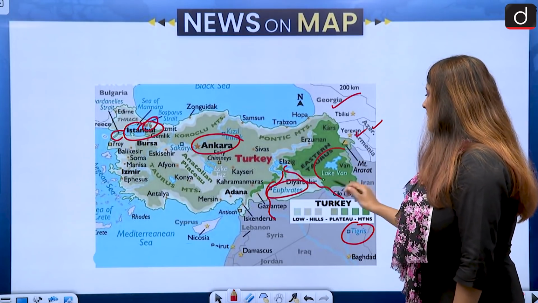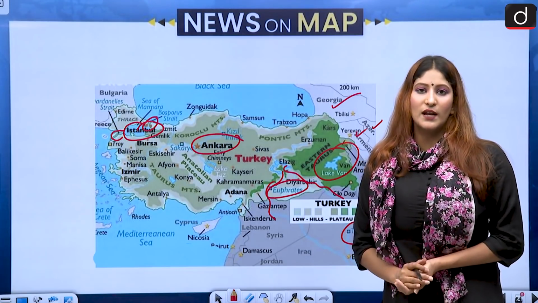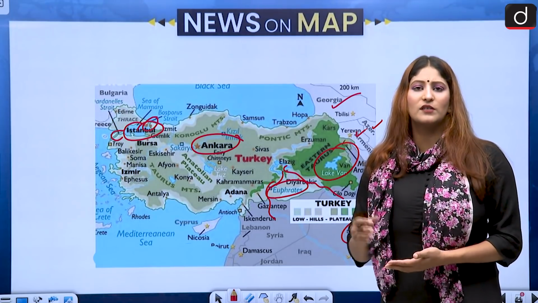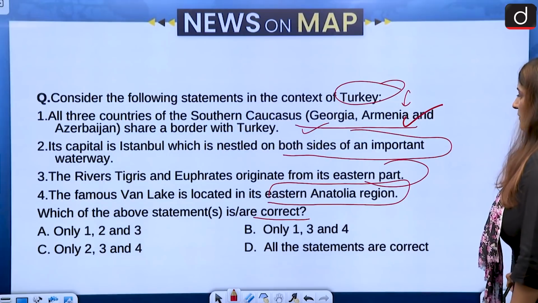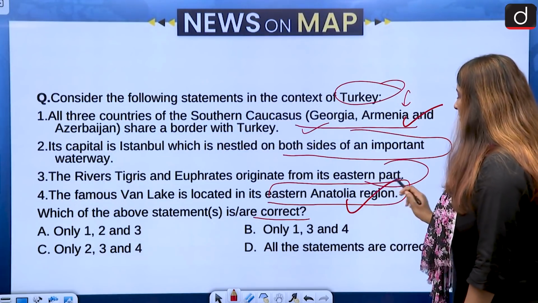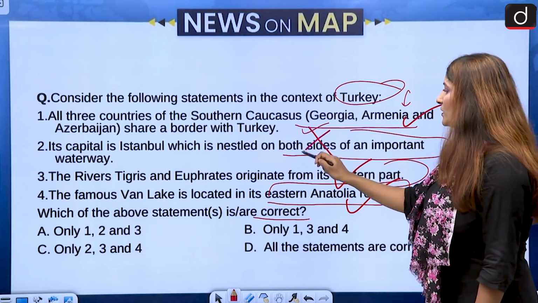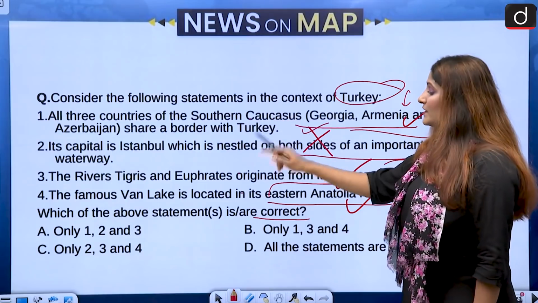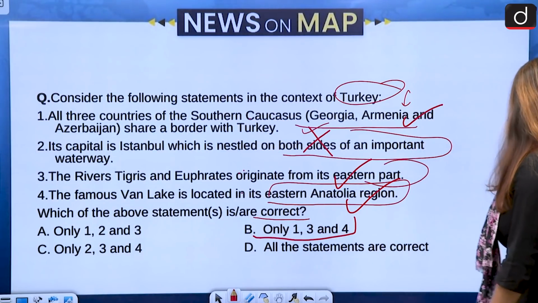And Lake Van is in the eastern Anatolia region. Anatolia was also known earlier as Asia Minor, which is a very important region in Turkey. So Lake Van is situated over here. With respect to Lake Van, this is correct. Tigris and Euphrates are correct, but not the thing about the capital. First, third and the fourth, not the second, are correct. Option B is the correct answer over here.